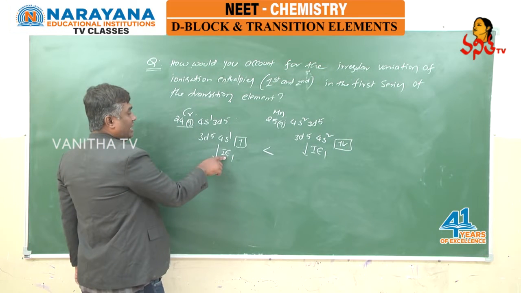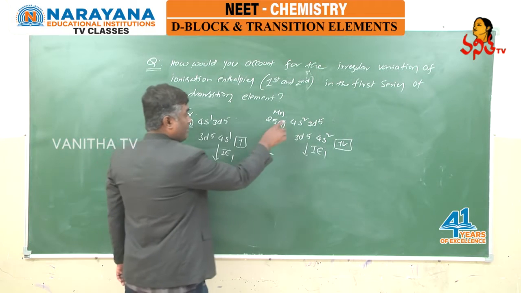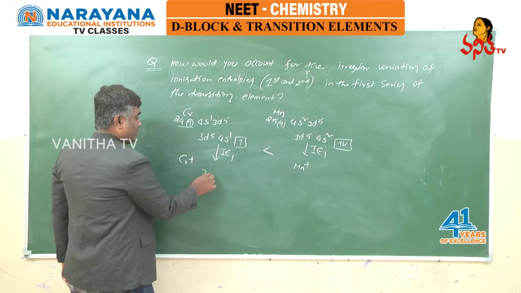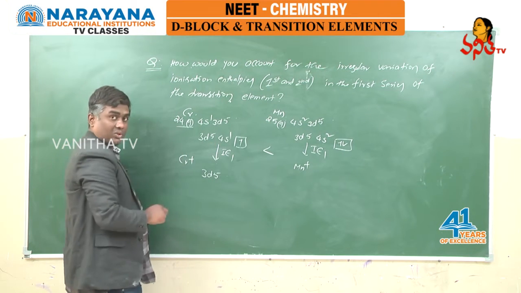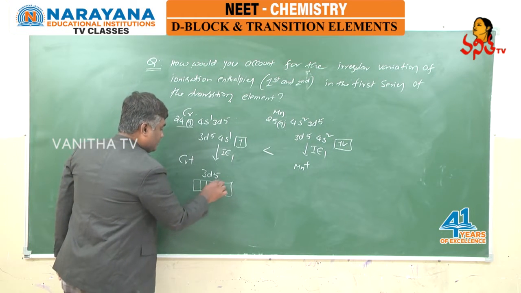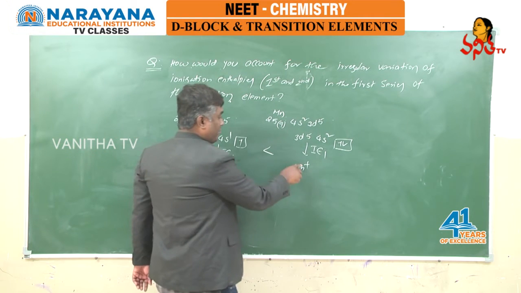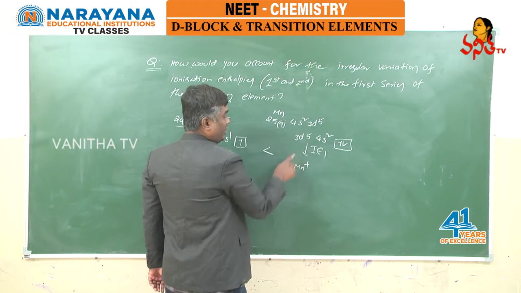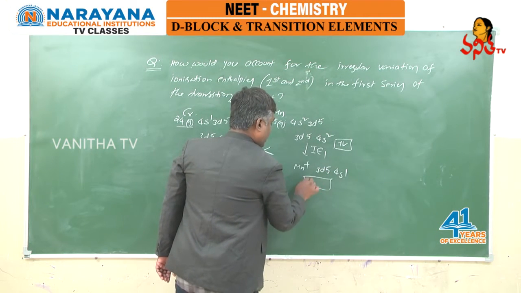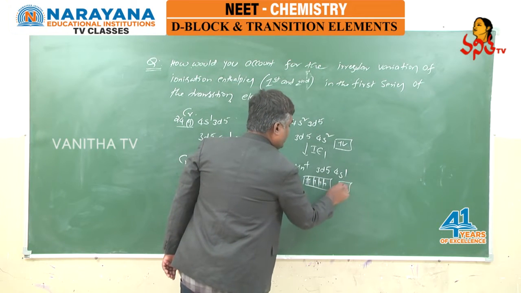By IE1, after removal of one electron, chromium becomes chromium plus and manganese becomes manganese plus. Chromium plus has the configuration 3d5. 4s is zero, no need to discuss 4s because the electron was eliminated. And d5, that is 1, 2, 3, 4, 5, exactly half filled. Whereas in manganese plus, you eliminated an electron from 4s, so it becomes 3d5 4s1. d5 means 1, 2, 3, 4, 5, and 4s1 means 1.